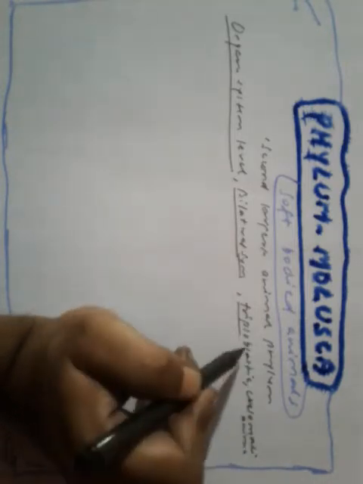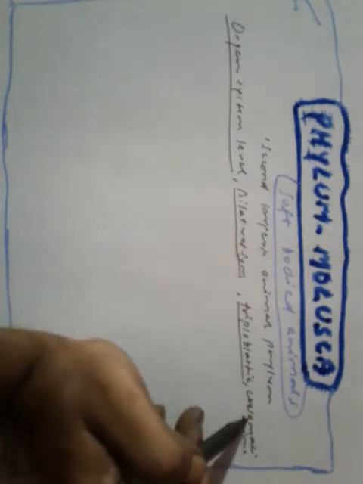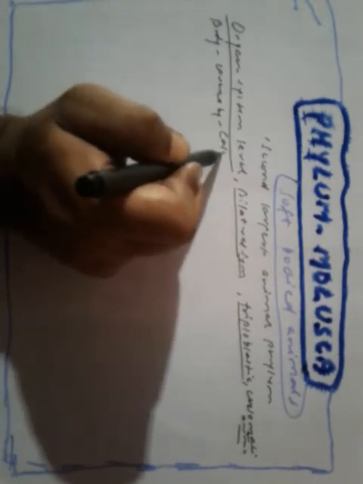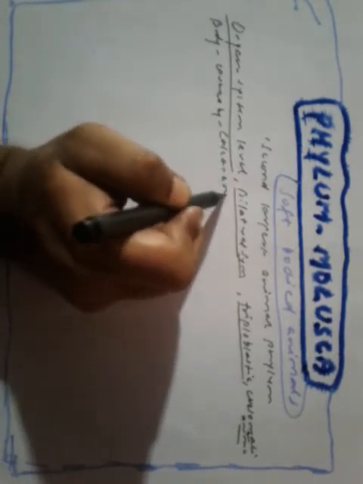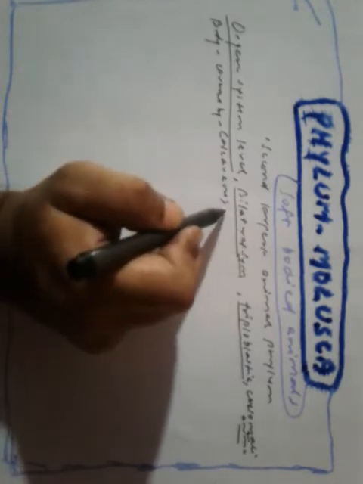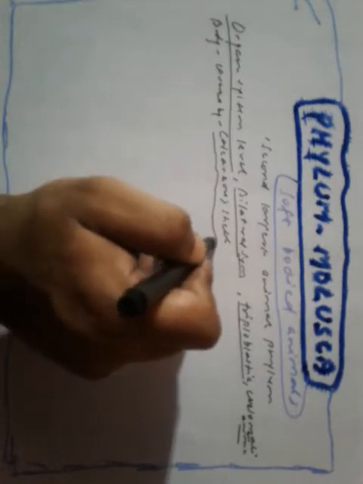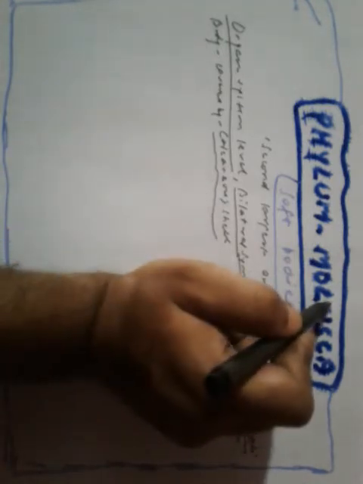They have organ system level, they are bilateral, symmetrical, triploblastic and coelomate animals. Body is covered by calcareous shell. The body of Mollusca.